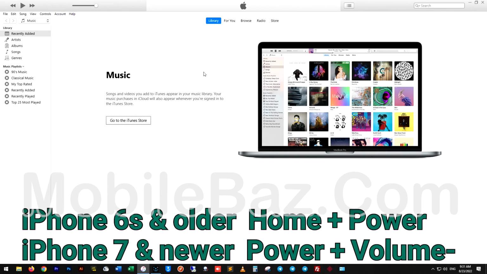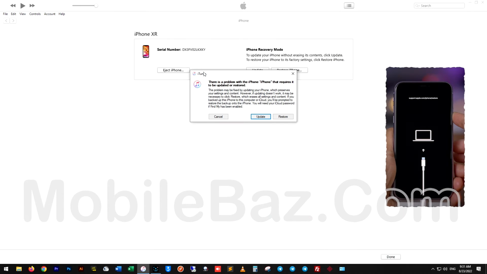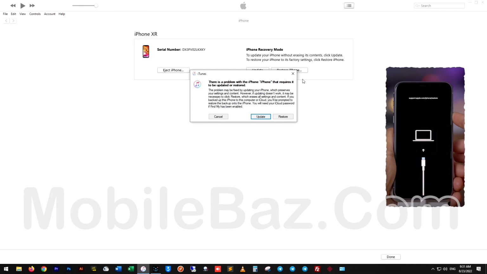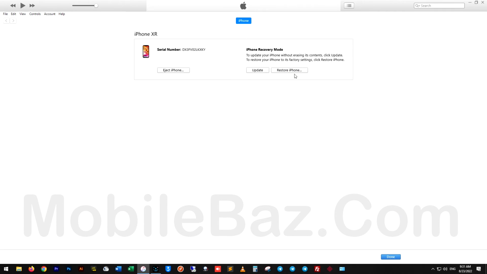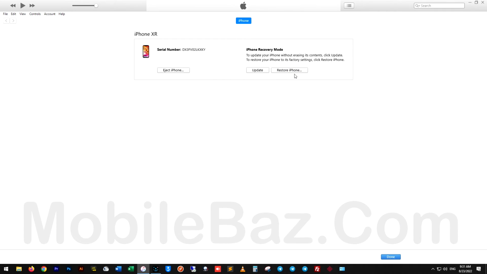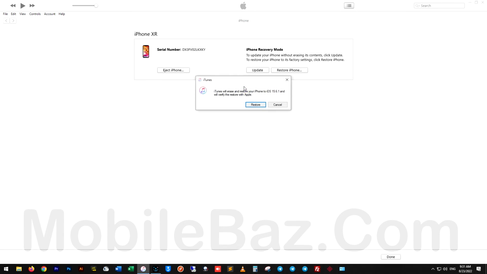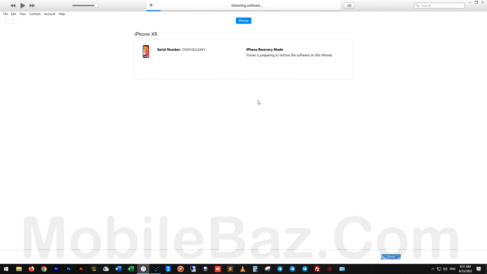After you enter recovery mode, iTunes shows you this menu. You just have to update or restore the device, no more information. Again, hold the Shift key on the keyboard, press Restore, and restore or update your device.